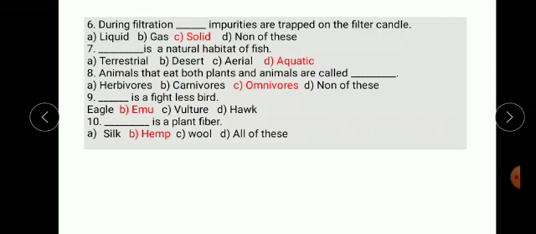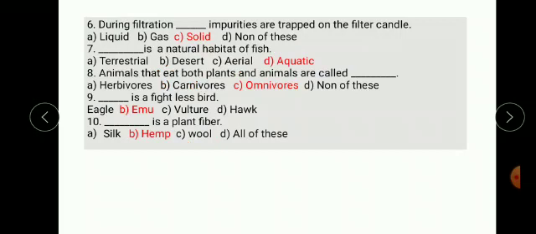Next one. Dash is a natural habitat of fish. Options are terrestrial, desert, aerial and aquatic. The correct option is aquatic. Aquatic means water. Water is a natural habitat of fish.